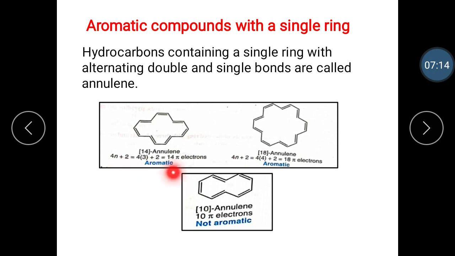The 14-annulene is aromatic and contains 14 pi electrons from the 7 bonds: 1, 2, 3, 4, 5, 6, 7. The 7 bonds mean the number of pi electrons is 14. And the 18-annulene is aromatic, with 18 pi electrons from the 9 bonds, and both are aromatic.